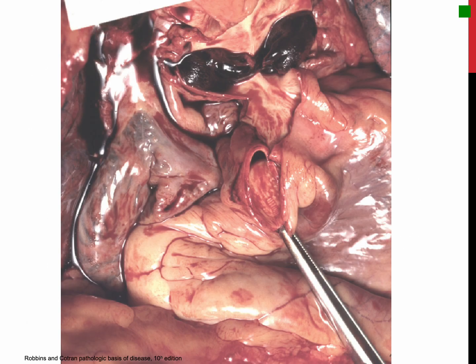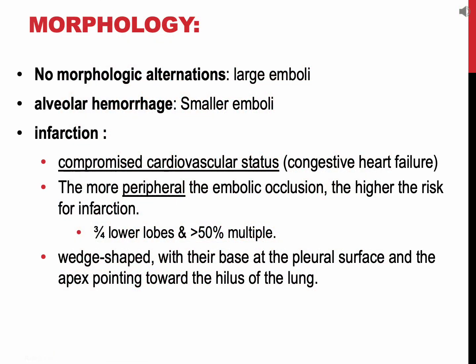This figure shows the gross appearance of a large saddle embolus from the femoral vein lying astride the main left and right pulmonary arteries. The morphologic change of the embolus depends also on its size and general circulatory status, as some large emboli may cause sudden death, so no morphologic alterations can be appreciated.